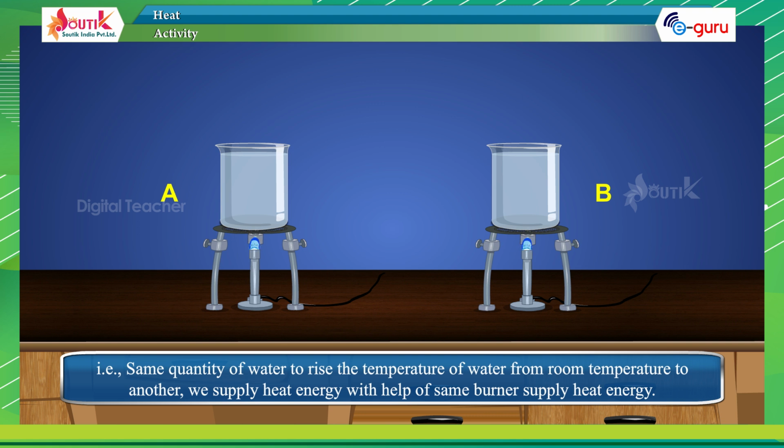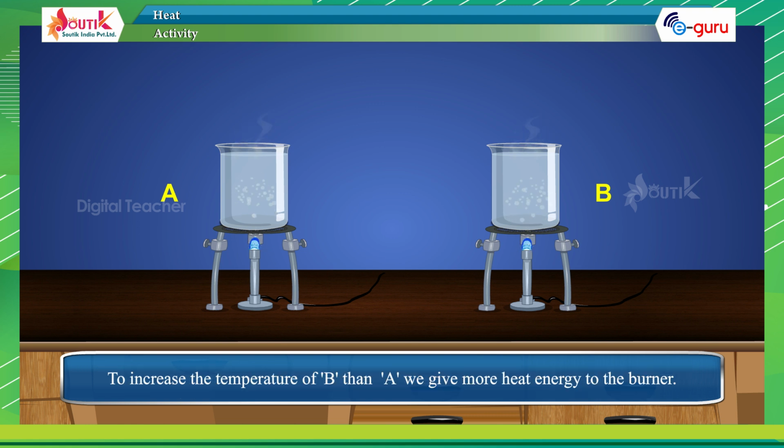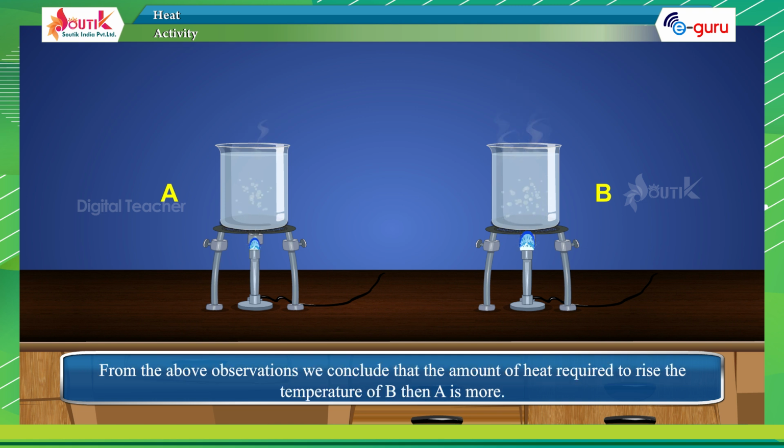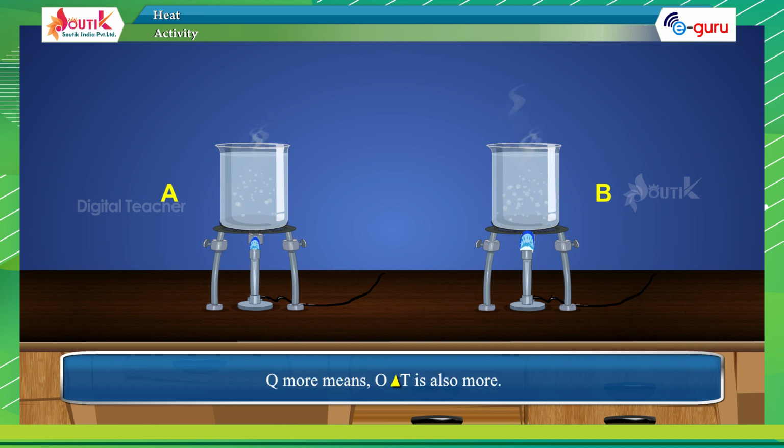We supply heat energy with the help of the same burner. To increase the temperature of B more than A, we give more heat energy from the burner. From the above observations, we conclude that the amount of heat required to raise the temperature of B more than A is more. Q more means ΔT is also more.